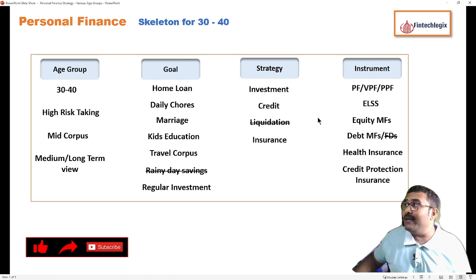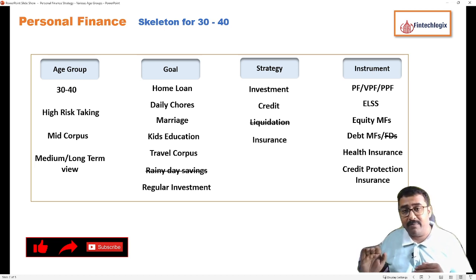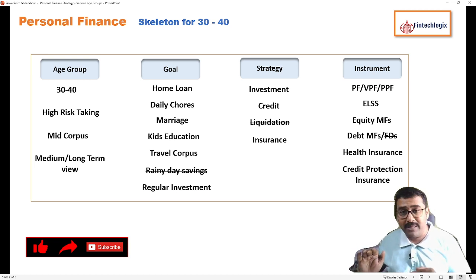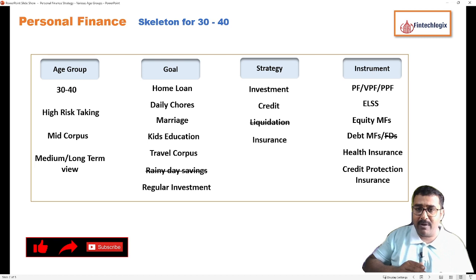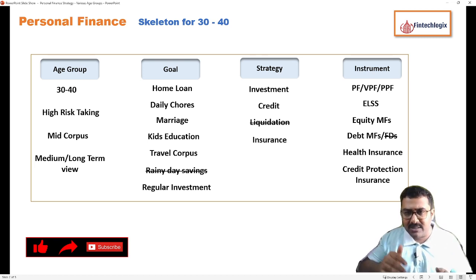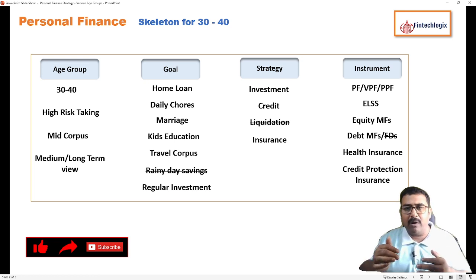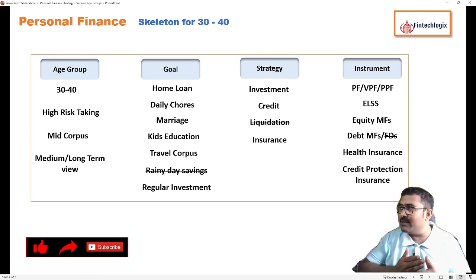Now for the instruments, in the entire lot, I have added everything. PF, PPF as safe income, which should be there. ELSS, definitely we have a long-term horizon, so ELSS is advantageous. Equity mutual funds, a must, because we are talking about beating inflation at this point of time. So equity mutual fund is a must. Debt mutual fund, definitely a percentage of the total investment should go to debt mutual fund.